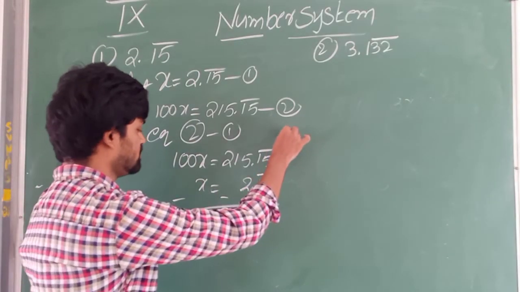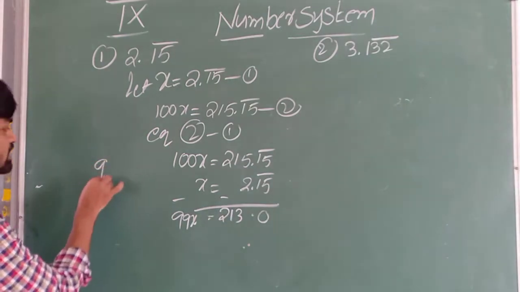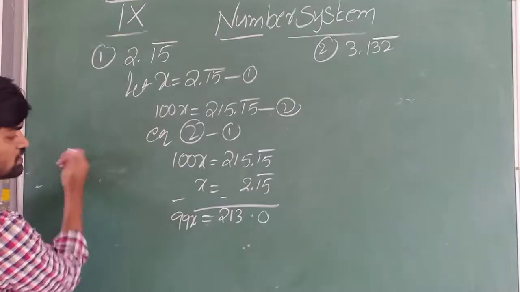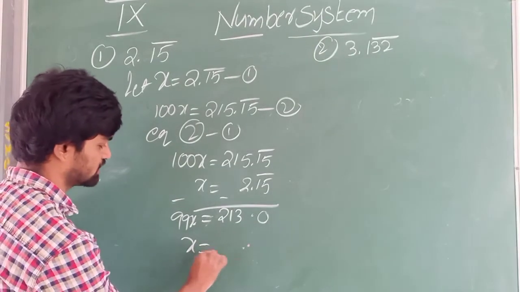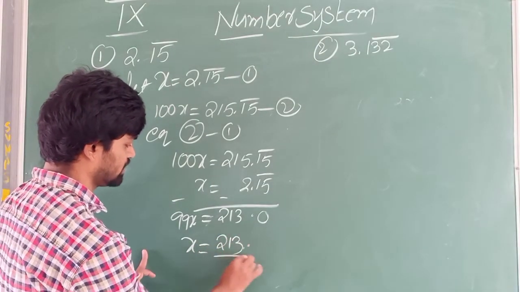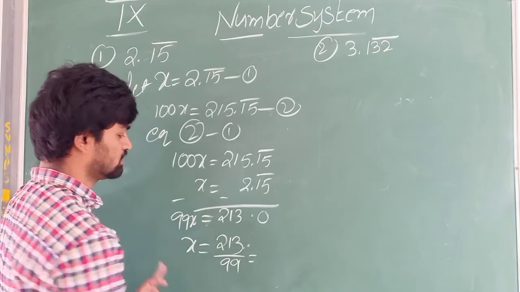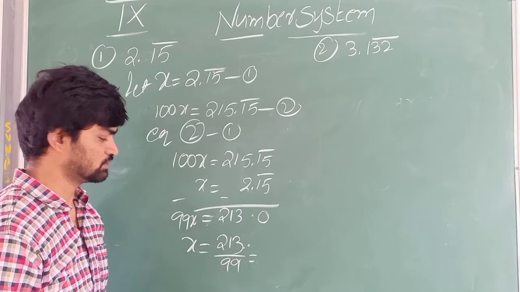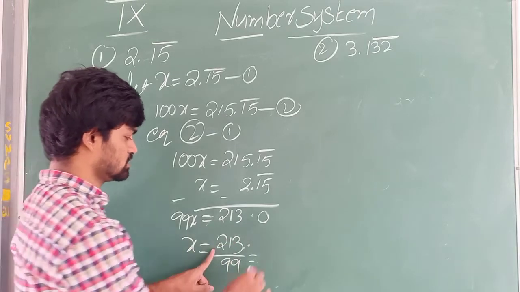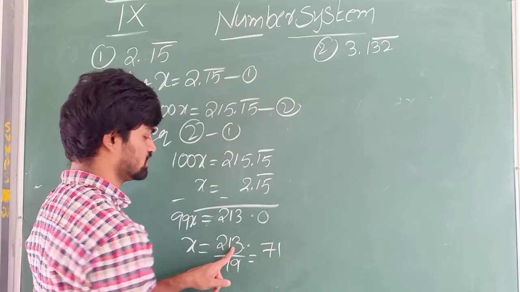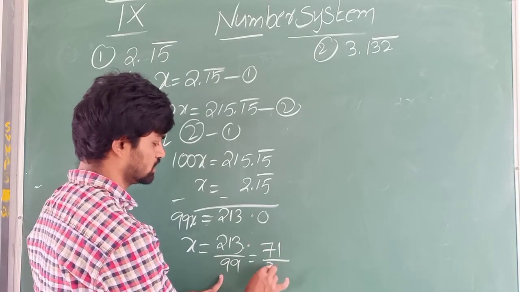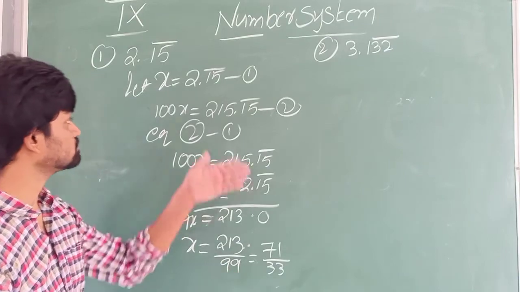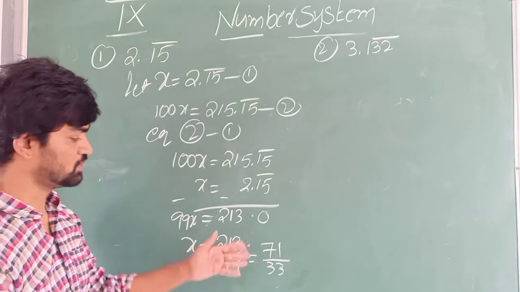So 99x equals 213 we got. So directly we can find the x value here. x is equals to 213 by 99. If you want to simplify, you can simplify it. Check whether they are divisible by 3. Yes, 3 sevens are 21 and 3 thirty-threes are 99, so 71 by 33. So this is how we convert recurring decimal into p by q form.